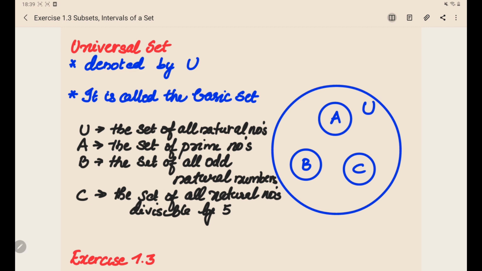So that's all for the theoretical part on subsets, intervals as subsets, power sets and universal sets. Now we will discuss word problems based on this section. So let's discuss that in my next section.